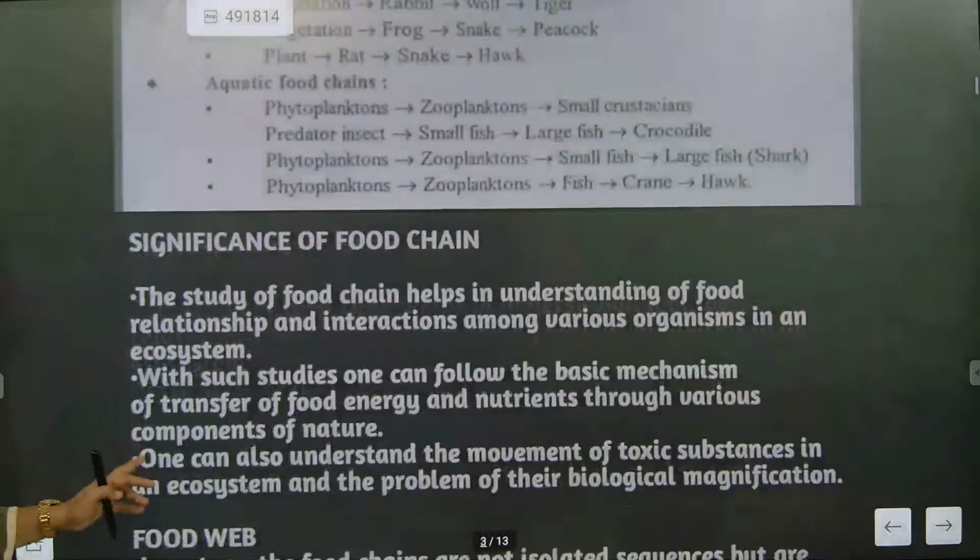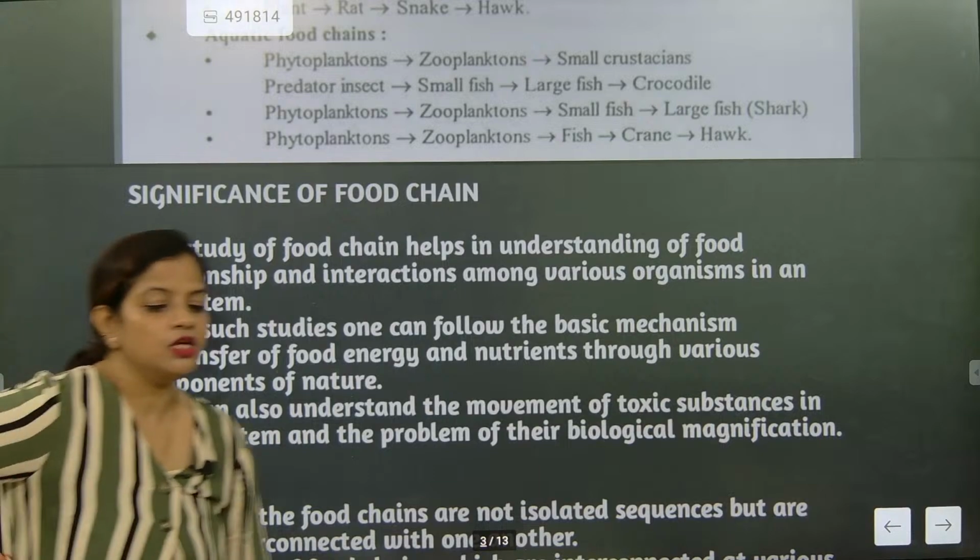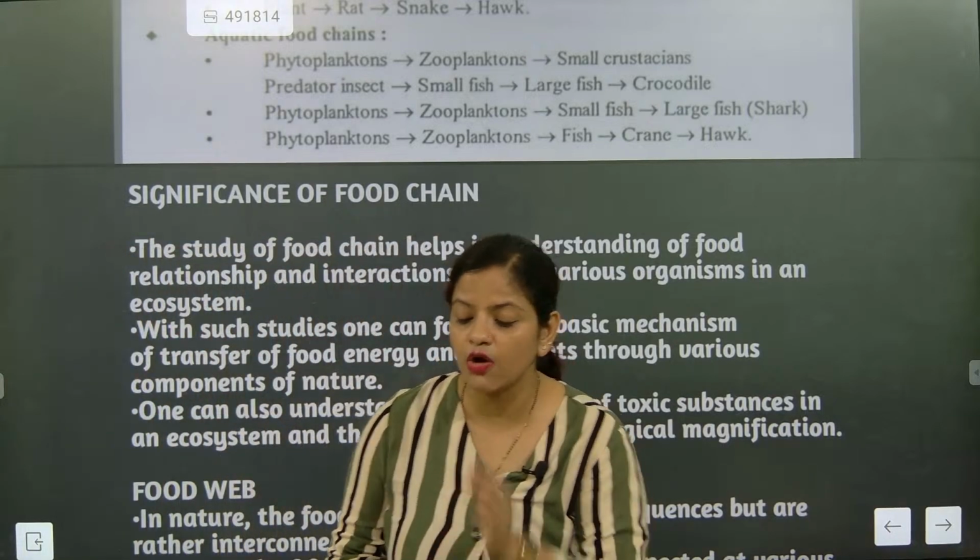Now we will go for the significance of food chain. So what are the major significances of food chain?